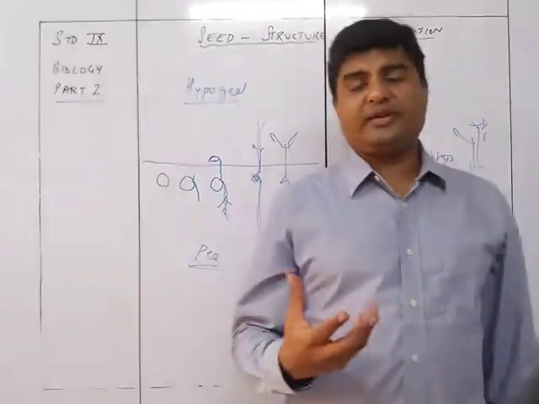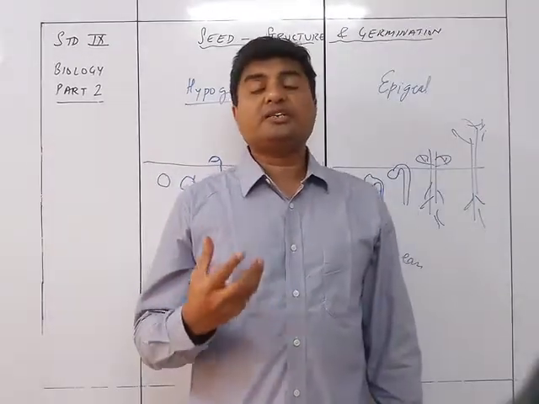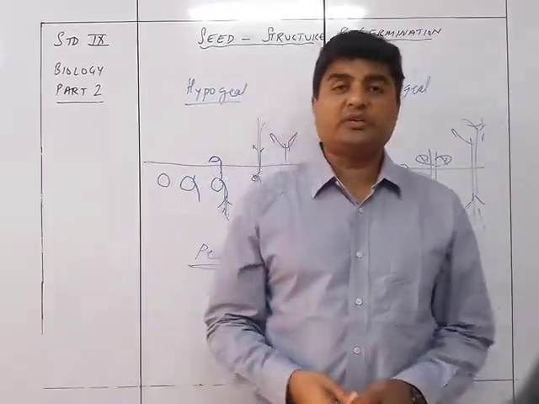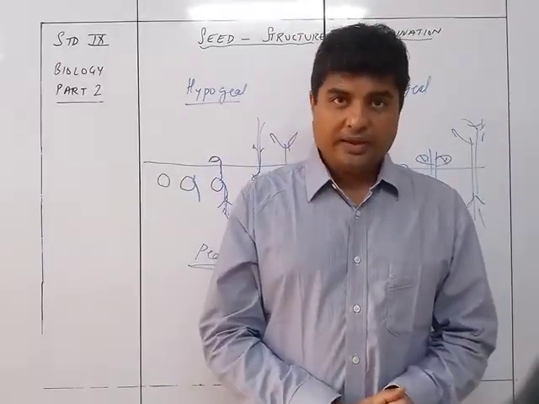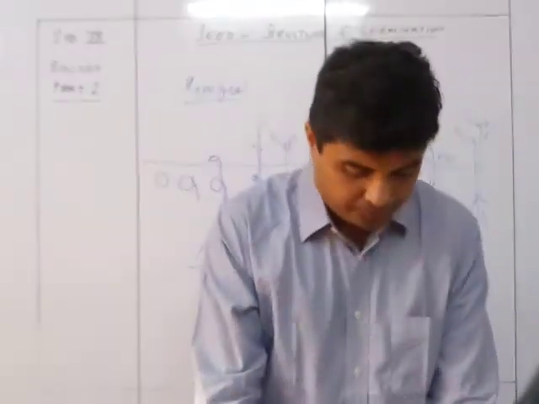The next kind of germination is viviparous germination. In viviparous germination, the germination is going to take place, or the initiation of the germination is going to take place, within the plant when the seed is on the plant. Okay, that is normally happening in mangroves.